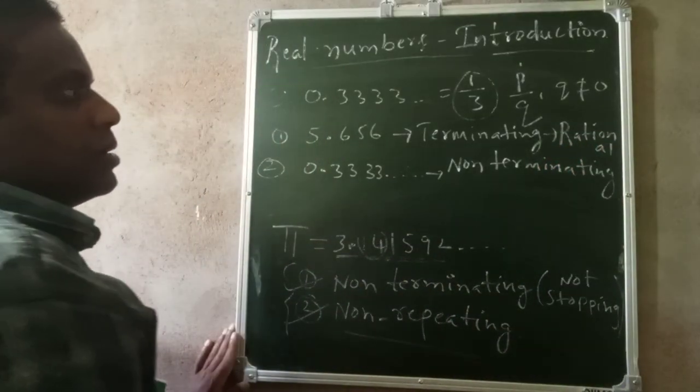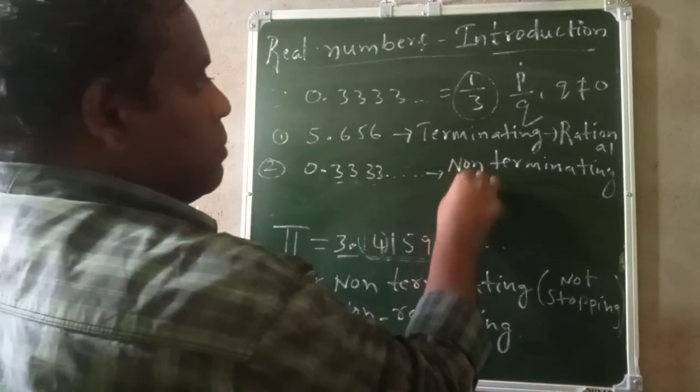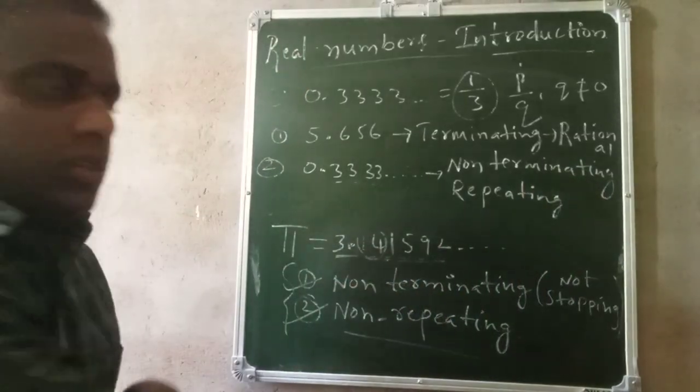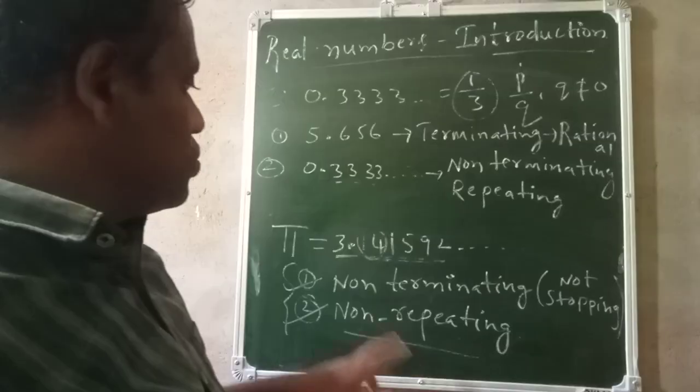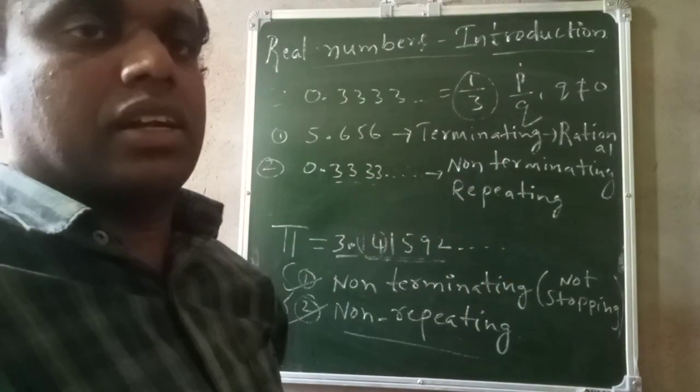Non-terminating. But here after the decimal point, 3 is repeating. So that is repeating. Some students may get confused: non-terminating means it is an irrational number. No, not like that.